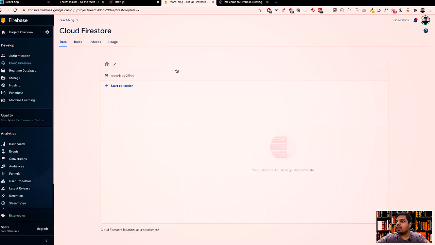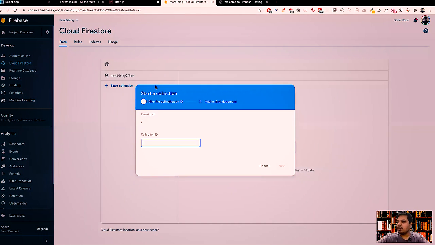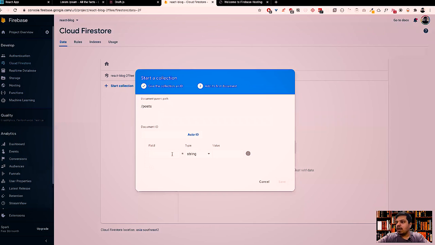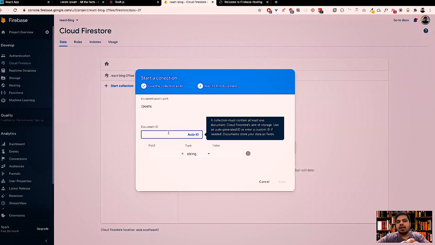And this is now set up, right? Since you have tables in your MySQL database, here what we have is collections. So I'll create a posts collection. I'll do next, and now a document is basically like a row in a MySQL database, right? So each and every object in your MySQL database is a row. Here it is a document, and a document is in a collection. A collection has multiple documents, right? Posts will have multiple posts. So posts is a collection, and one single post is a document.